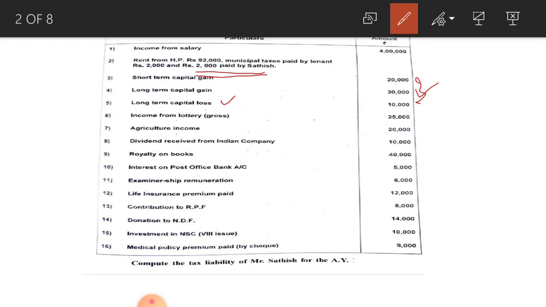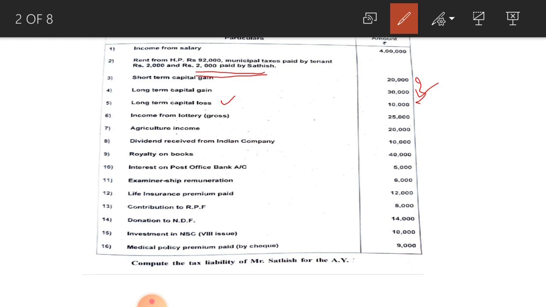And next one, agriculture income 20,000. Agriculture income is exempted from tax, but for the purpose of calculating total income you have to add this agriculture income to the total income, and while calculating tax payable by the assessee you have to deduct that agriculture income.